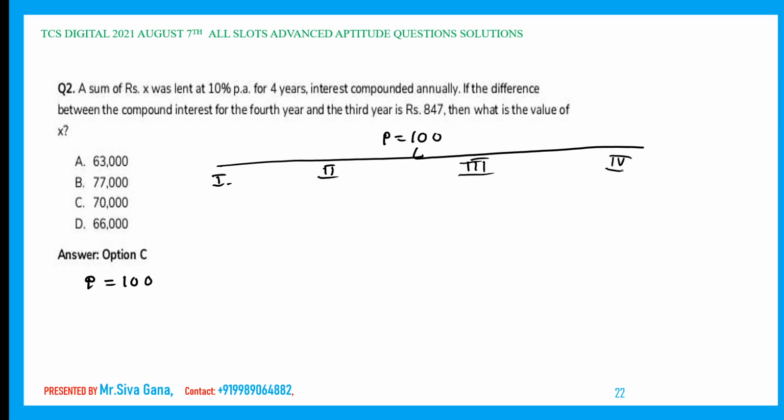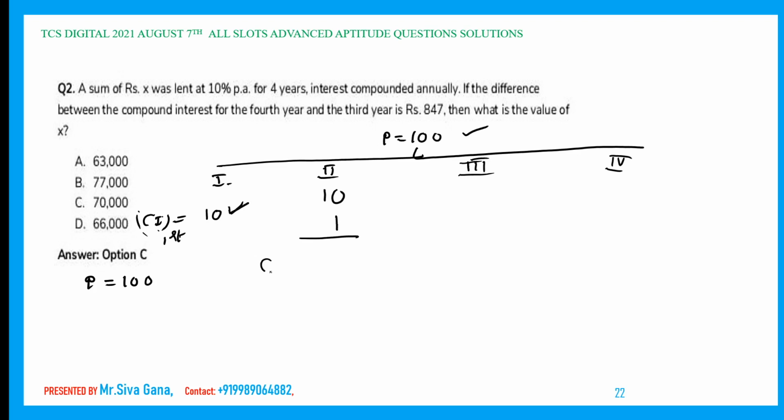Keeping in mind that compound interest is interest on interest plus interest on principal also. Interest on principal, 10% of 100 is 10. That is the first year interest. Now the compound interest for the second year: interest on principal is 10, and interest on interest, 10% of 10, is nothing but 1.